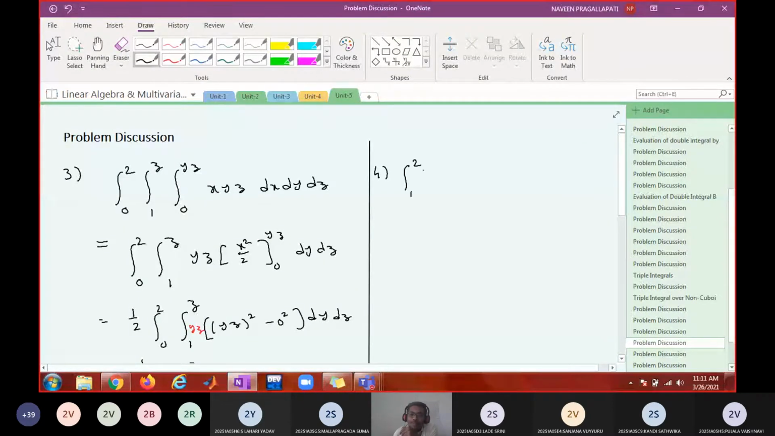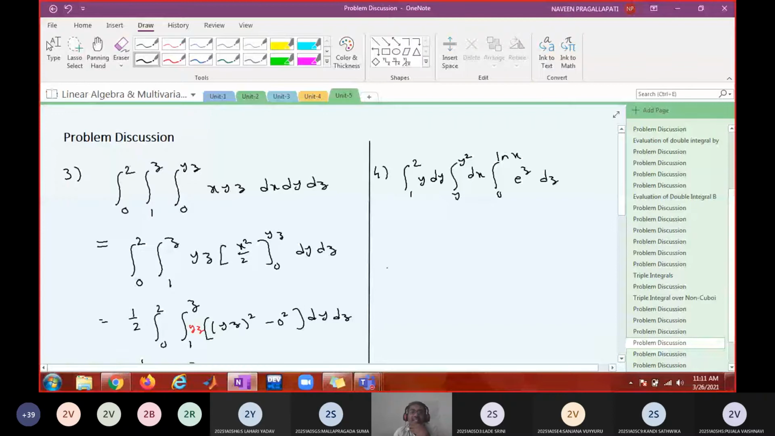Integral 1 to 2 y dy. It is written like this. Okay, integral 1 to 2 y dy, integral y to y square dx, 0 to log x e power z dz.